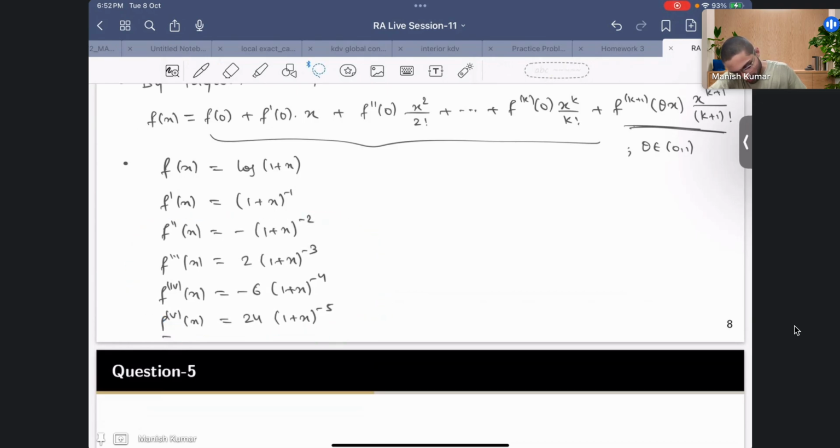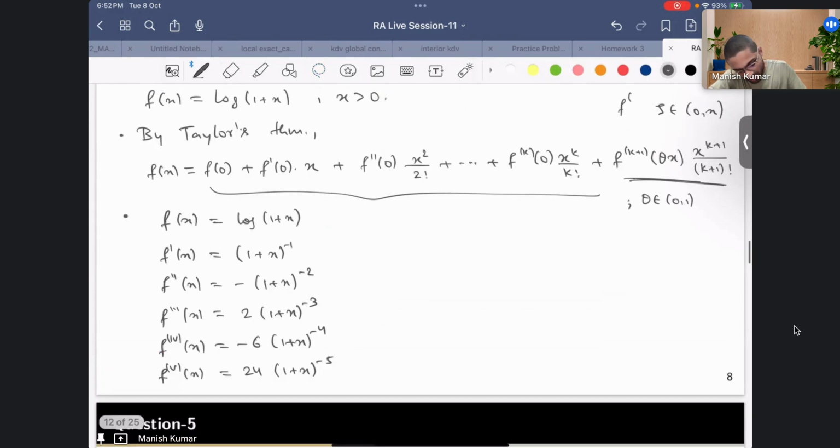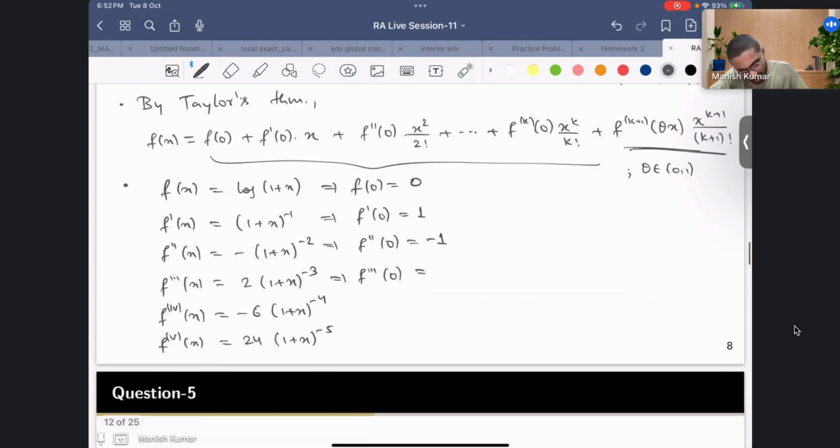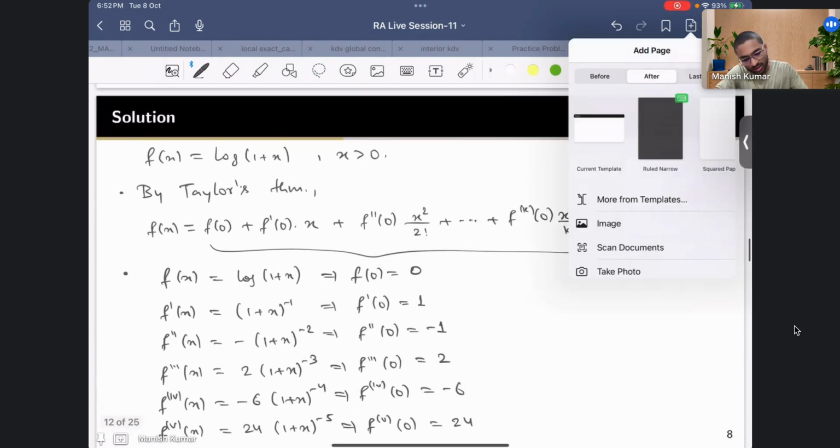So now we have to evaluate these functions at 0, right? So this tells you that f of 0 is 0. This tells you f prime at 0 is 1. F double prime at 0 is minus 1, f triple prime at 0 is 2, f fourth derivative at 0 is minus 6, and f fifth derivative at 0 is 24. Okay, so this is what we have obtained. So now let us take k equal to 3 and k equal to 4.